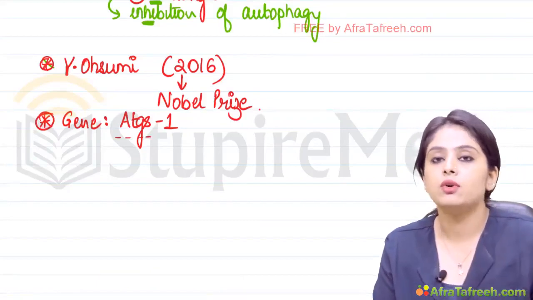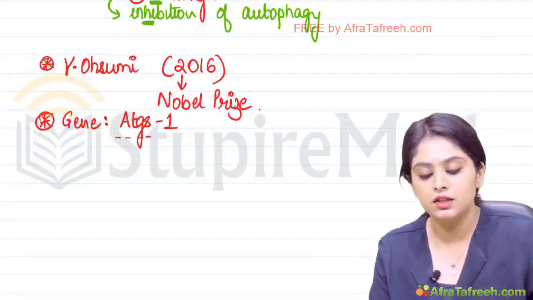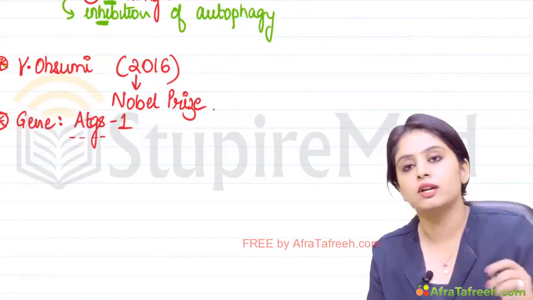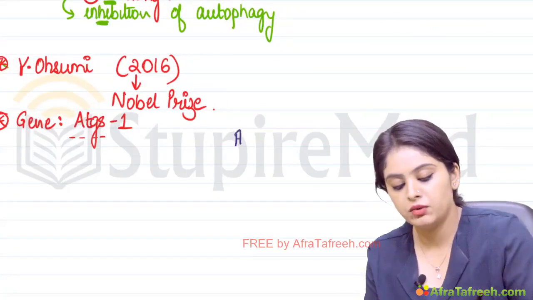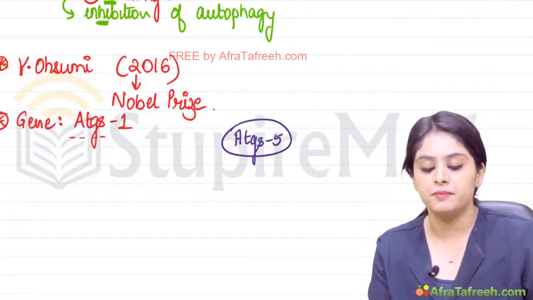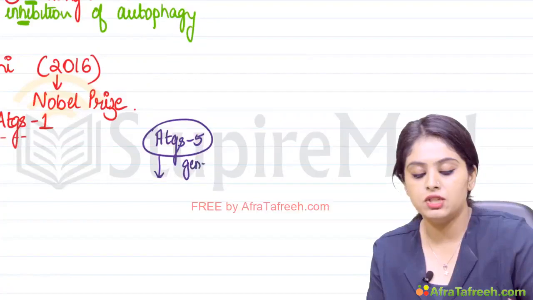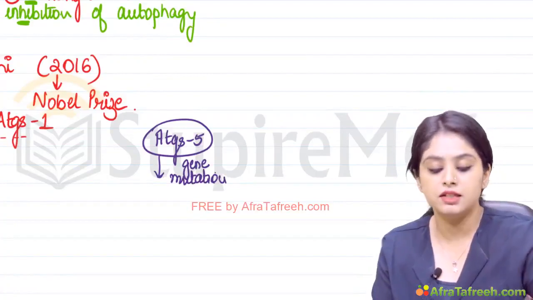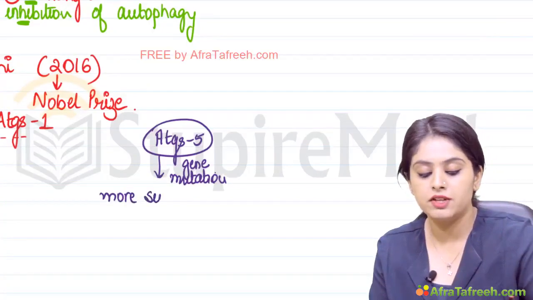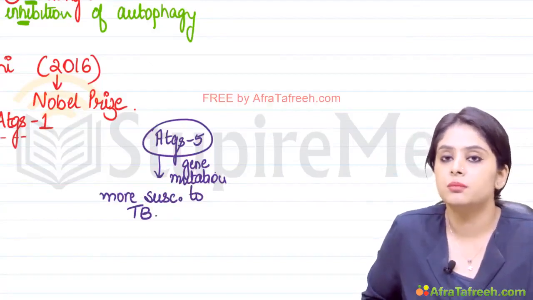Now, since we are talking about autophagy genes, there has to be some collateral information that we'll try to add on to this. So, on similar lines, there is also something known as ATG5. Now, students, remember, if someone has an ATG5 gene mutation, that person is more susceptible to which infection? More susceptible to tuberculosis. Very important high yield question that we have expected in the recent exams, because autophagy is a newer concept.